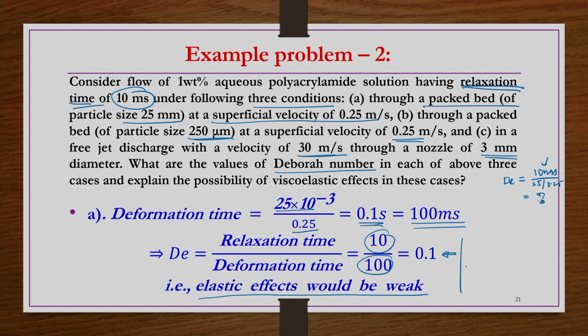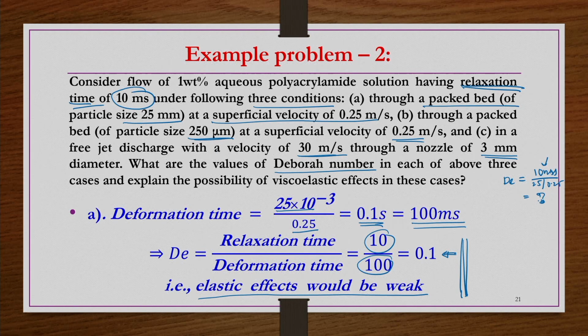Now, what is the physical importance of this calculation? Though the material that you are processing has elastic behavior, if you maintain the velocity at 0.25 meter per second or less and the particle size at 25 mm or more, the elastic effects would be negligible.